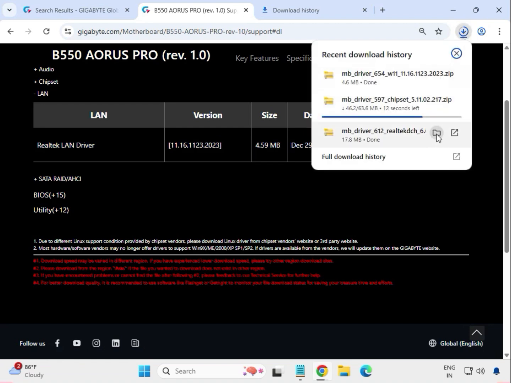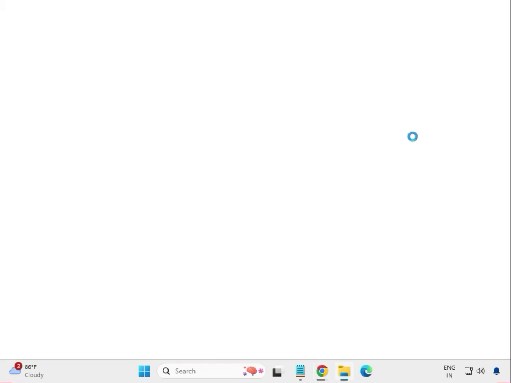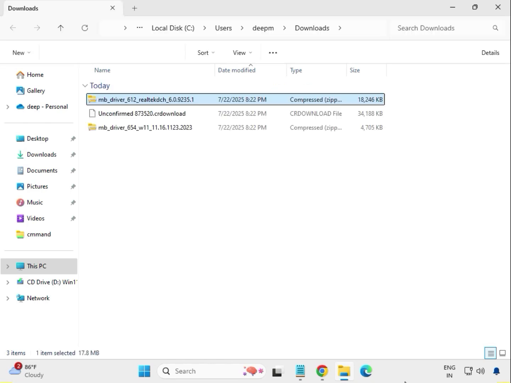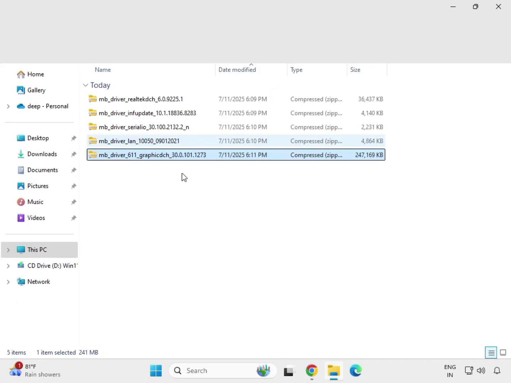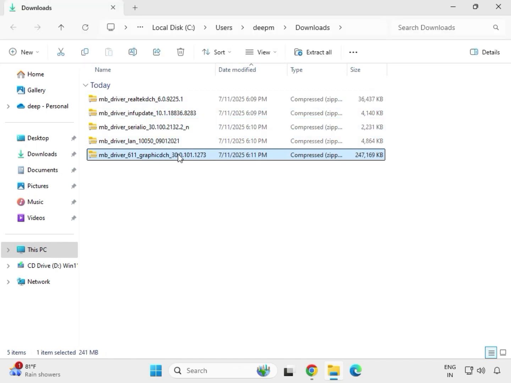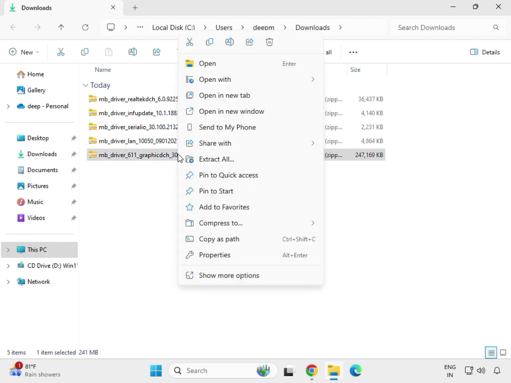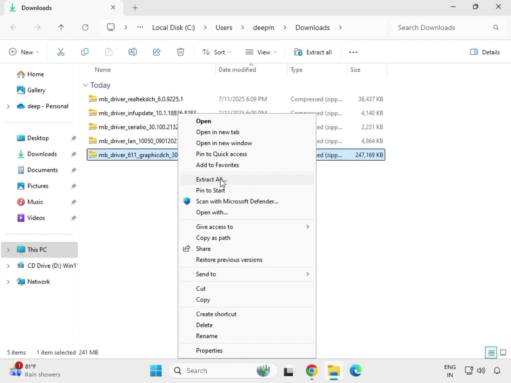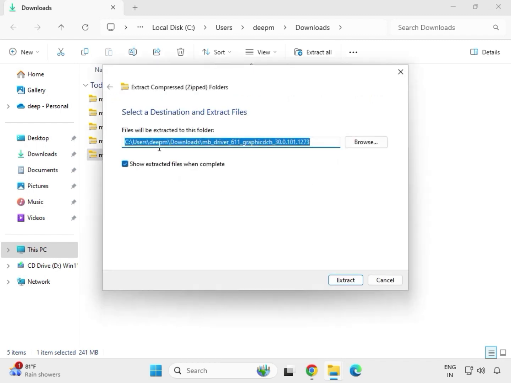So it is completed, just click on this icon where it is downloading, it will open it. So this is your driver. Okay, so one by one, just extract first. So right click and show more, extract all. Okay, and the same location. If you want another location, you can browse and change it, otherwise you just click to extract.